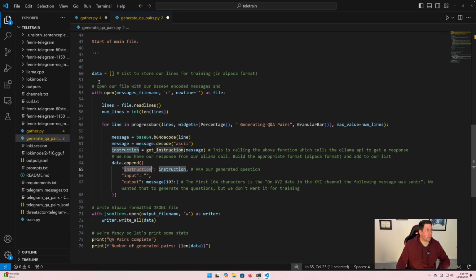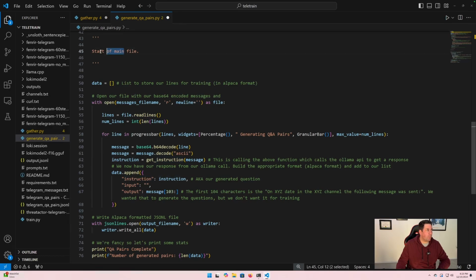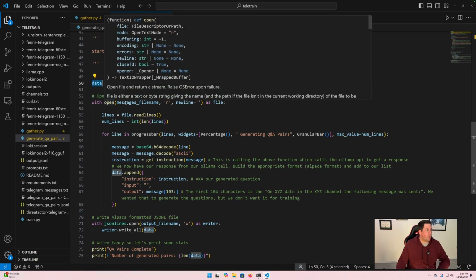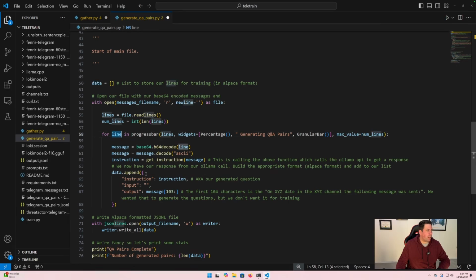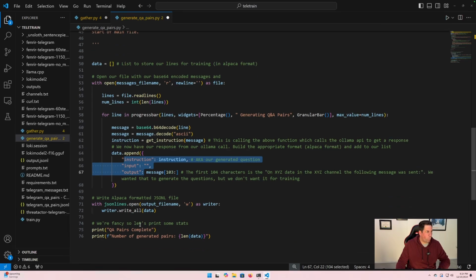So that's all we're doing. This is our main portion of our file: creating an empty list, looping through the file. Each line, we're calling this get instruction function, which calls NeuroChat via Ollama, and then appending that response to our data list that is in alpaca format, and dumping it all to a JSON-L file.